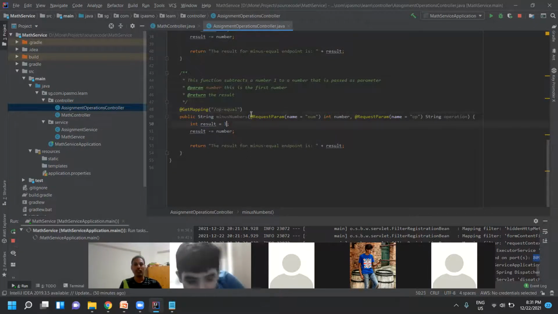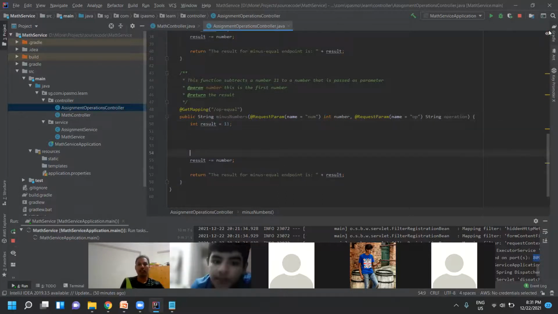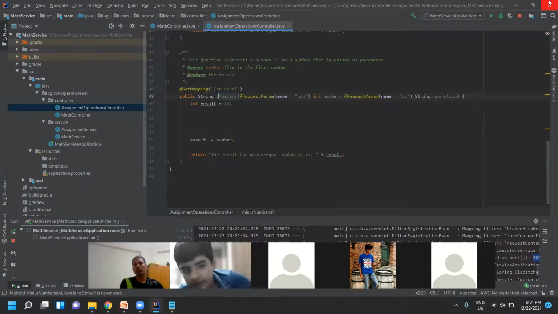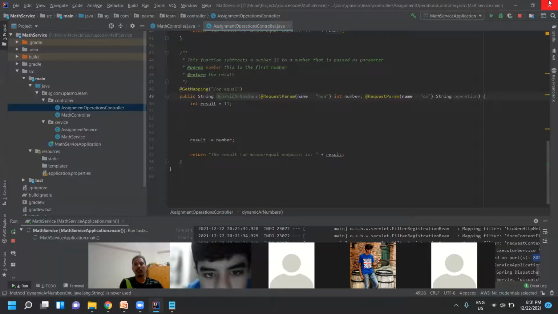Now we know the result, right? So instead of 1, now let me make it 11. The method for it should be different, right? So dynamic assignment operations.